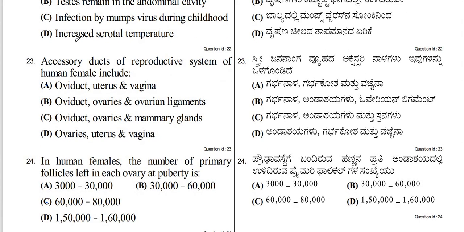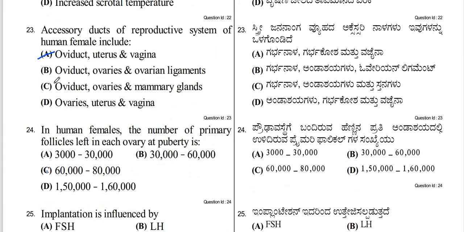23rd. Accessory ducts of reproductive system of human female include. The human female reproductive system is composed of three reproductive tracts. They are oviduct, uterus and vagina. Option A, oviduct, uterus and vagina, is the correct answer.